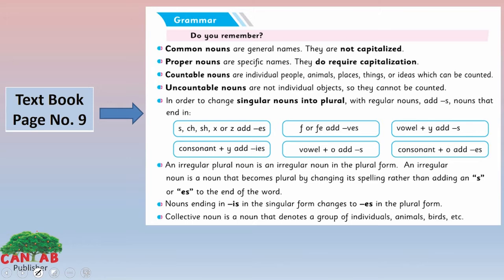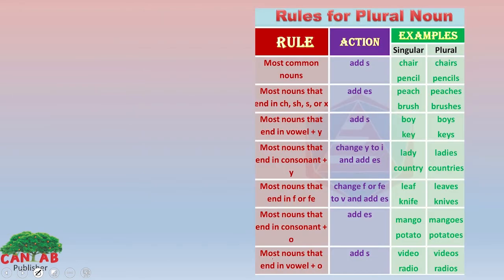Now look at the fifth way of changing singular to plural. Vowel plus o. When a word ends with vowel plus o sound, we add s here to make it plural. How? Look at the examples. Most nouns that end in vowel plus o, we add s, like video, videos, radio, radios. We simply add s in the end to make it plural.